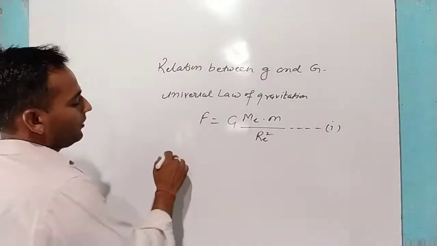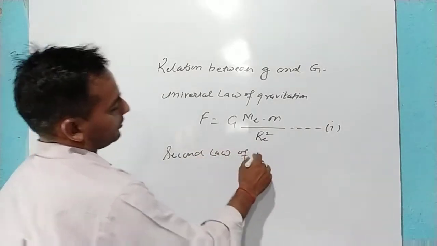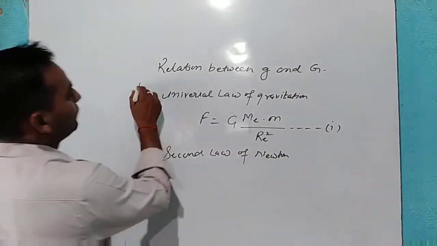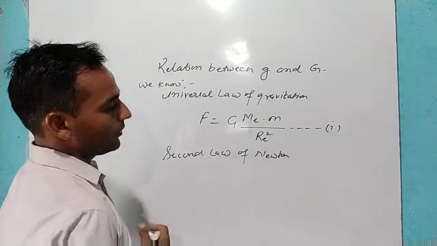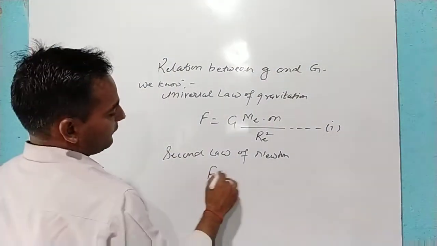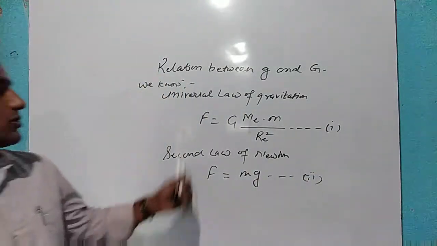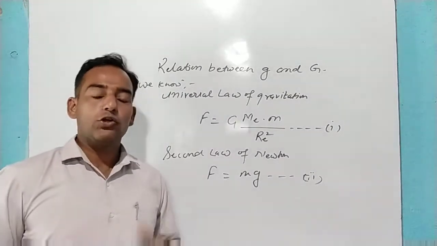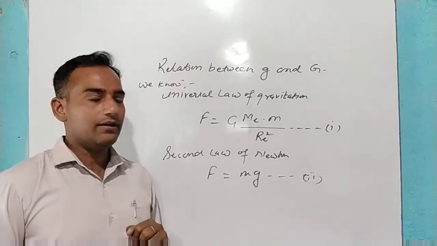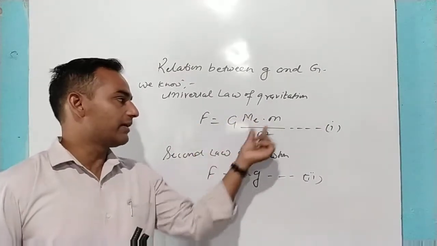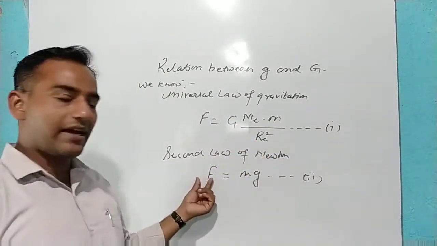And with the help of second law of Newton, we know that universal law of gravitation is F is equal to G Me m upon Re square. Second law of Newton is F is equal to m into g. This is the second equation. Now you can see this also is the F in between two objects, earth and a person or an object. Force applied between two bodies, F is equal to G Me m upon Re square, Re means radius of earth, distance. Okay. And this also is the F is equal to m into g.